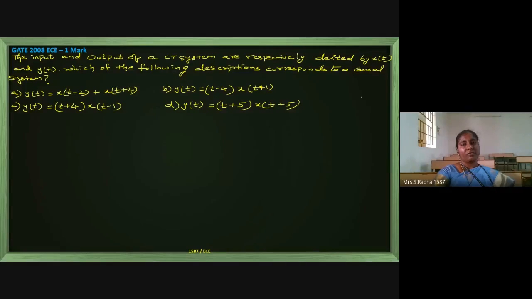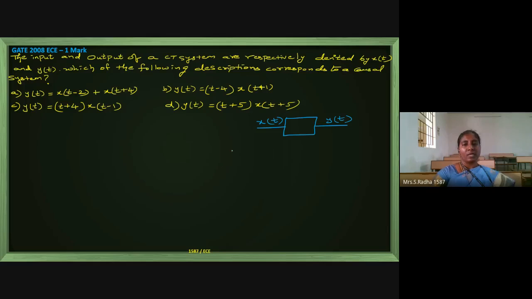The input and output of a system are respectively x of t and y of t. Which of the following descriptions correspond to a causal system?